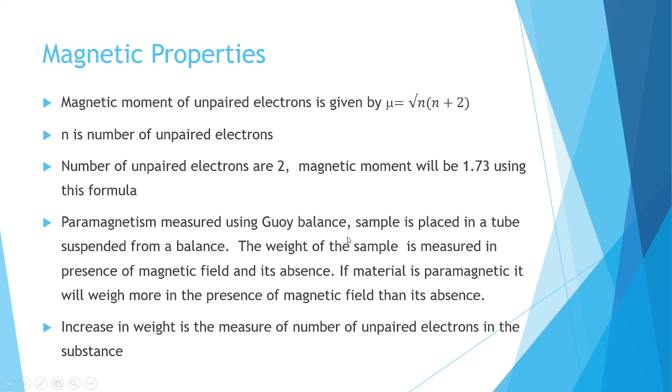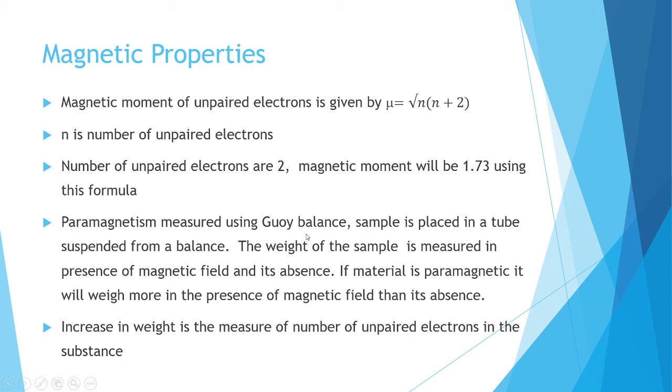The Gouy balance is a simple instrument, and the sample is placed in a tube suspended from a balance. The weight of the sample is measured in the presence of the magnetic field and in its absence. If the material is paramagnetic, it will weigh more in the presence of the magnetic field than in its absence. So the increase in weight is the measure of the number of unpaired electrons in the substance.